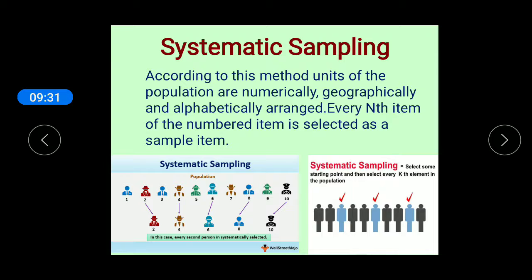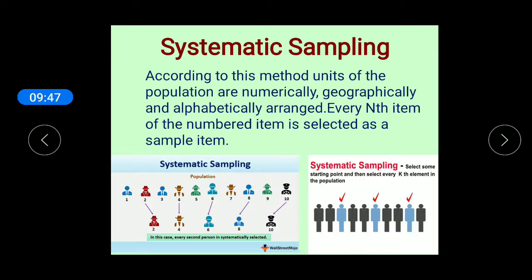Dear students, this is a very simple method. Sample is easily determined and there is hardly any possibility of personal bias in this method. So these are the merits of that method.